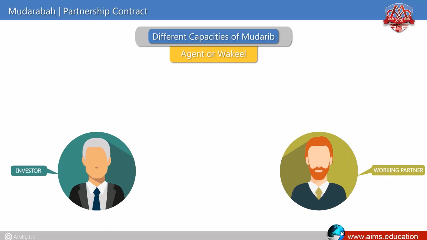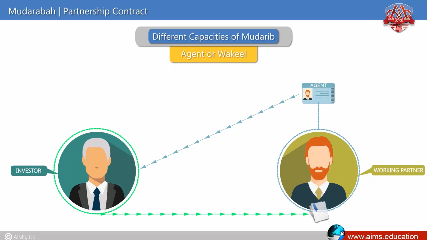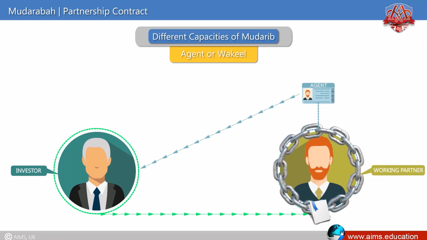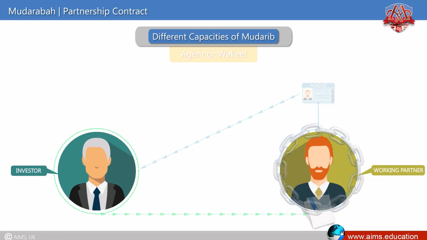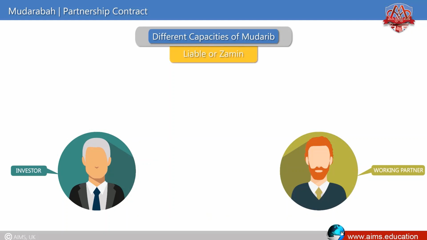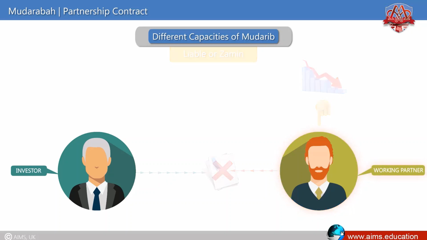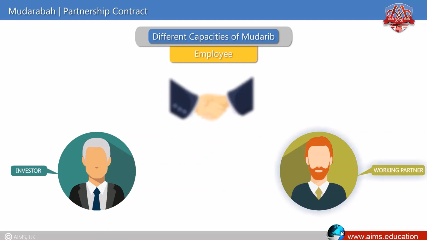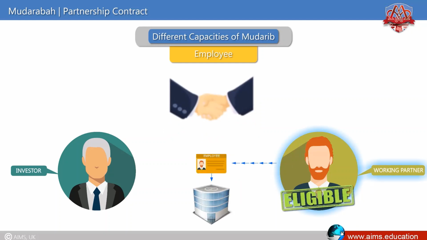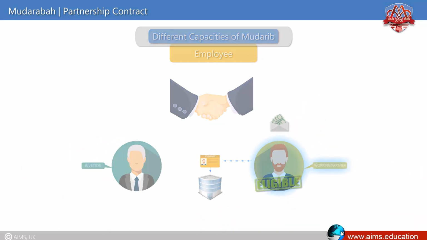Agent or Wakil. The working partner is an agent of the investor. Therefore, if the investor gives some instructions, he is bound to comply with these instructions. Liable or Damin. If the working partner disobeys the instructions of the investor, he is liable for the loss. Employee. In case the Mudaraba becomes void, the working partner is eligible to become an employee of the business and entitled to get a normal salary.